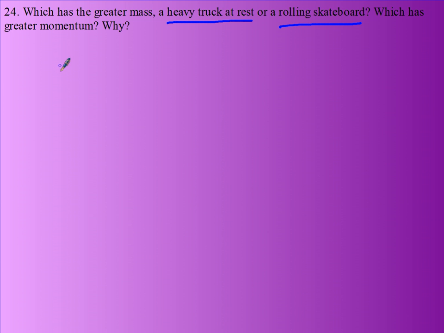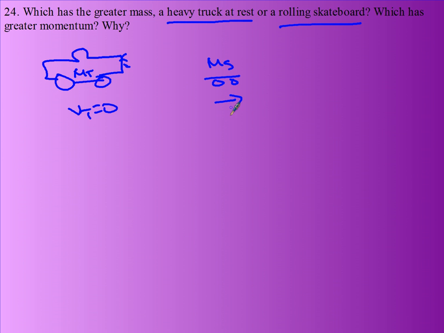Well, let's see. Here's my pictures. Here's my heavy truck. And we're not going to laugh at my trucks. Here's the headlights. Looks like whiskers. Here's a skateboard. Now, the truck has a mass m_t. The skateboard has a mass m_skateboard. The truck is at rest, so the velocity of the truck is 0. And the skateboard, I don't know, it has some velocity v.